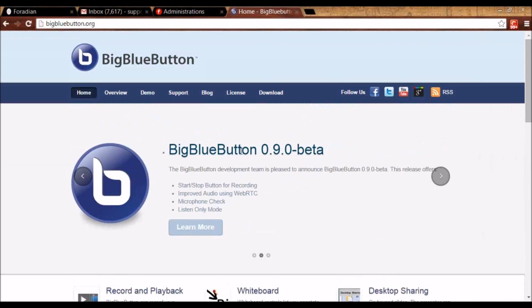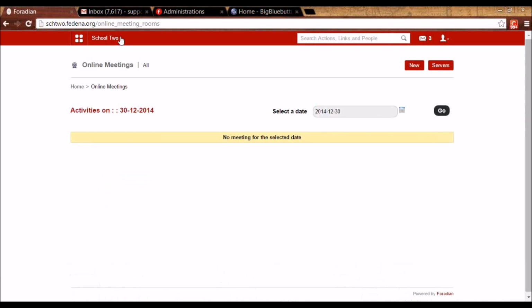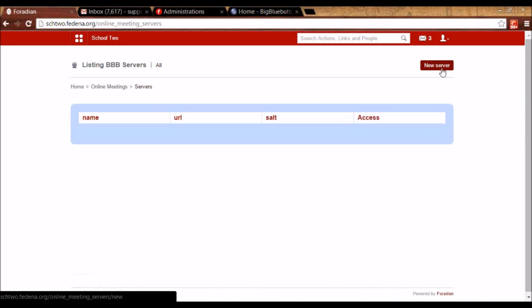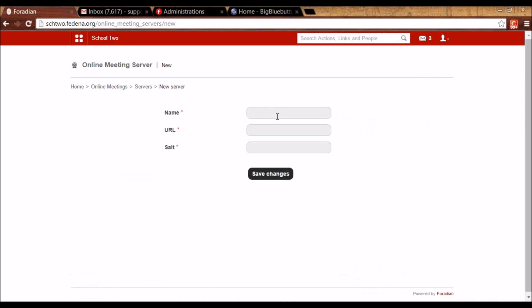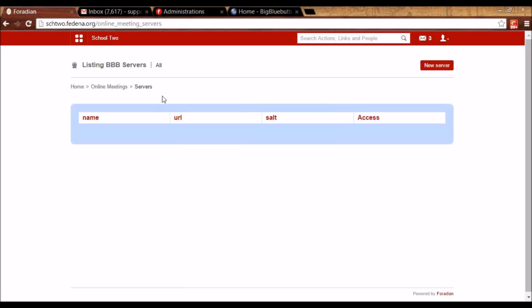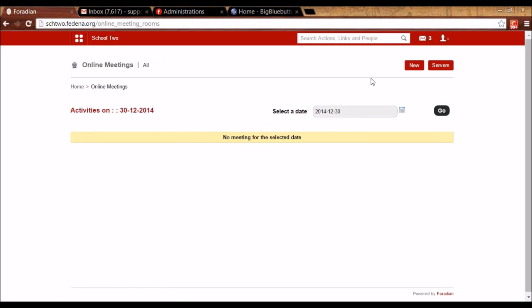So you have to install Big Blue Button in one of your servers. And when you install Big Blue Button, you have to go to Servers and register that server with Fedena. So click on New Server, give the name of the server, URL of the server, and the salt ID that will be provided to you by Big Blue Button when you download it on the server or install it on the server. Once you've done that, you can create the online meeting by clicking on New,